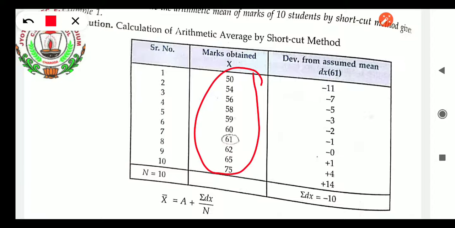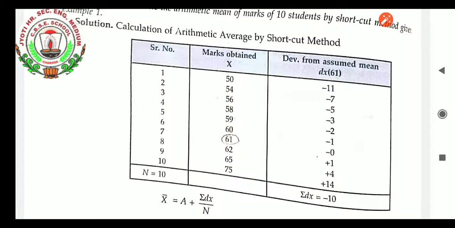For the assumed mean, take any number which is near the smallest value and the largest value. Students often say any number can be taken. No, any number can't. The number which is near both the smallest and the largest value can be taken as the assumed mean. Like in this question, 61 has been taken as the assumed mean.